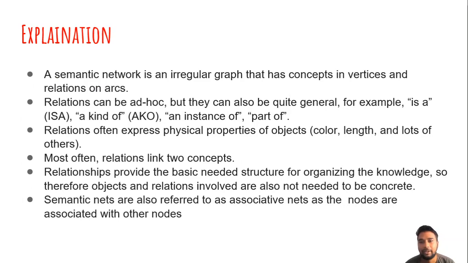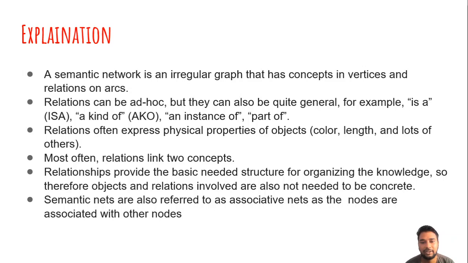Explanation. A semantic network is an irregular graph that has concepts in vertices and relations on arcs. Relations can be ad hoc, but they can also be quite general, for example, is a kind of, an instance of, part of. Relations often express physical properties of objects, that is color, length and lots of others. Most often relations link two concepts.